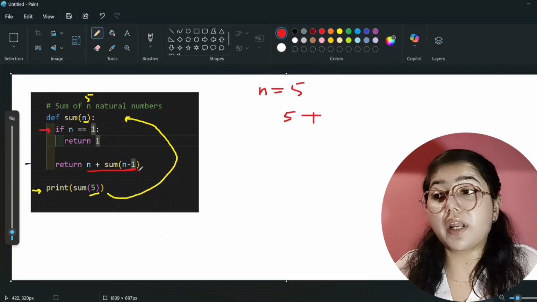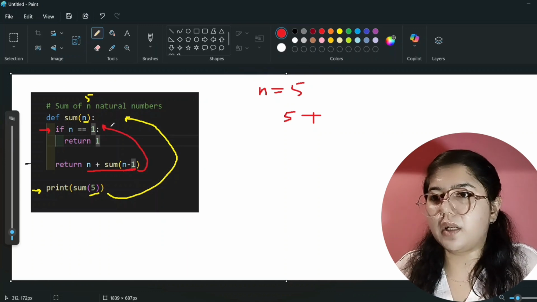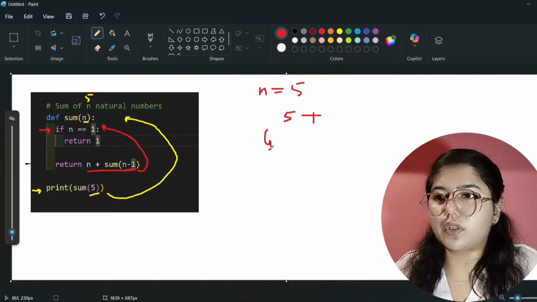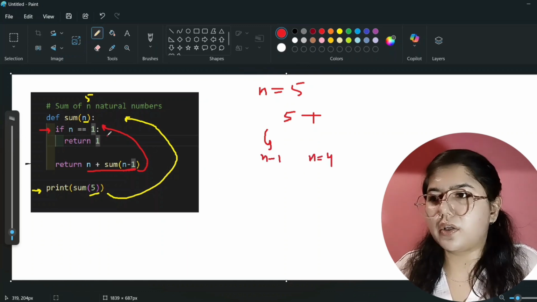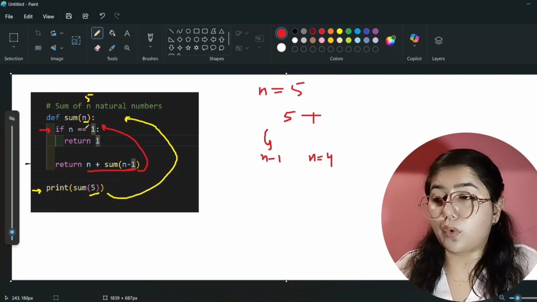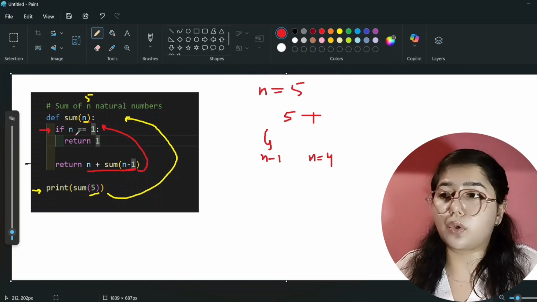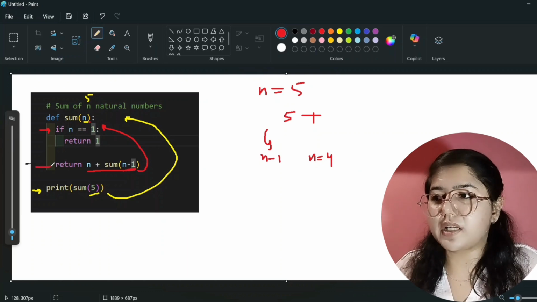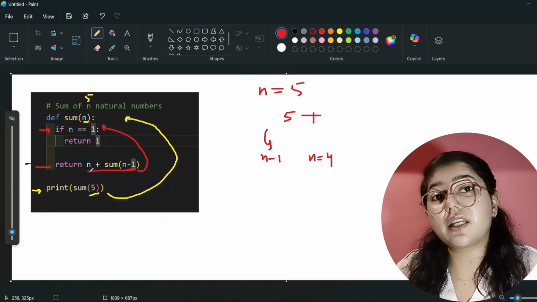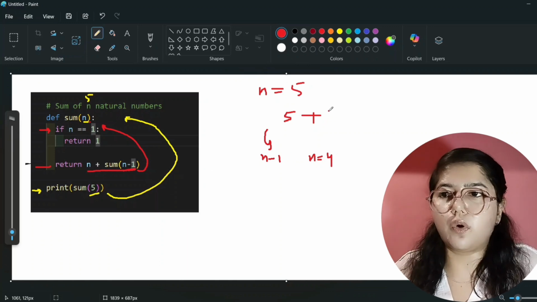Okay, again for n minus 1, so it will call for the smaller instance n minus 1. Here n value will be 4, right? So it is calling for 4. Okay, now it will come here, it will call for 4, then it will check is n equal to 1. No, it is 4. Okay, then it will not come here, it will directly come here, and it will add n value. What is the current n value? That is 4. So it will add 4 in 5.